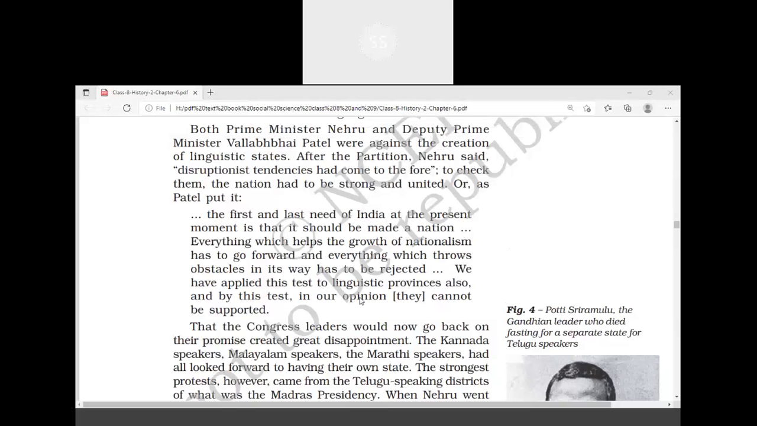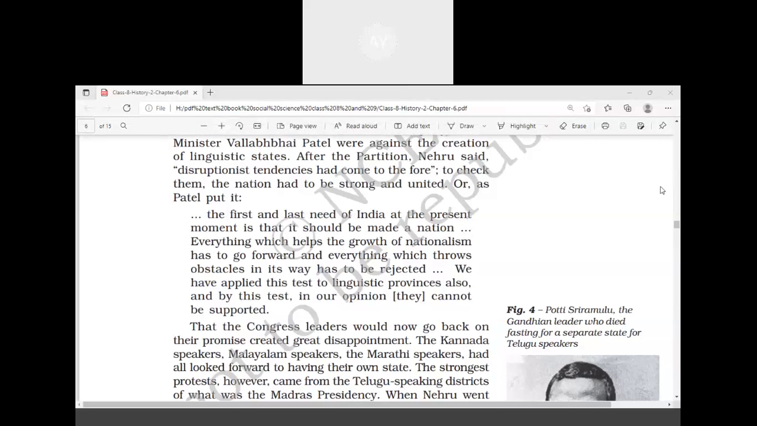Then we discussed the making of the constitution. There were 2 committees of the constitution: the Constituent Assembly and the Drafting Committee. Who headed the Constituent Assembly? Dr. Rajendra Prasad, sir. Very good. And who led the drafting committee? Dr. B.R. Ambedkar, sir.